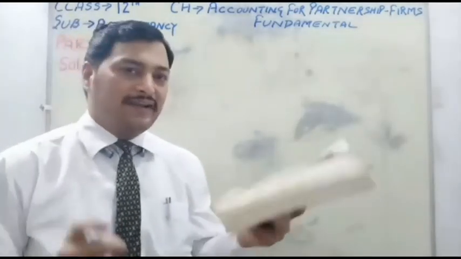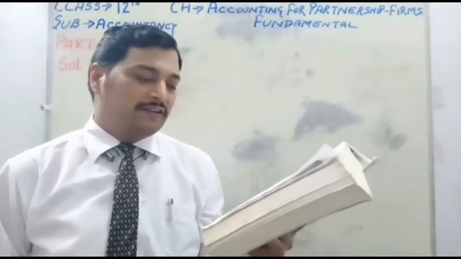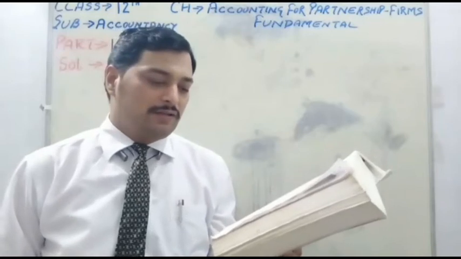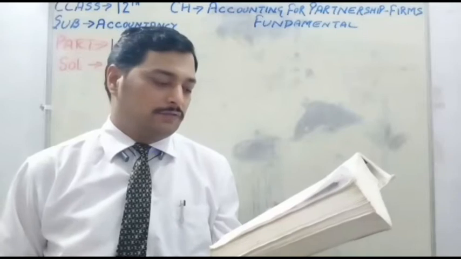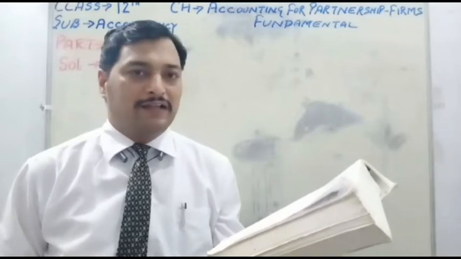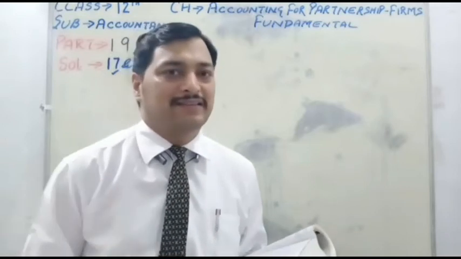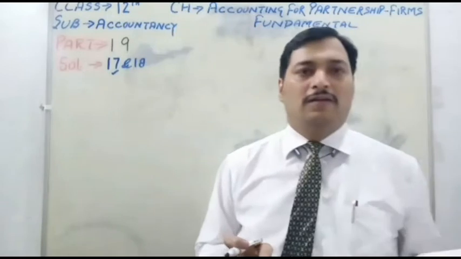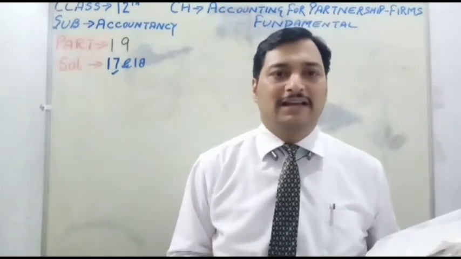X and Y are partners in a firm, with profit sharing in the ratio of 3:2 and capital of 10 lakh and 5 lakh respectively. It means there are two partners, first is X and second is Y, and the profit sharing ratio is given as 3:2, and the capital of both partners is 10 lakh and 5 lakh.